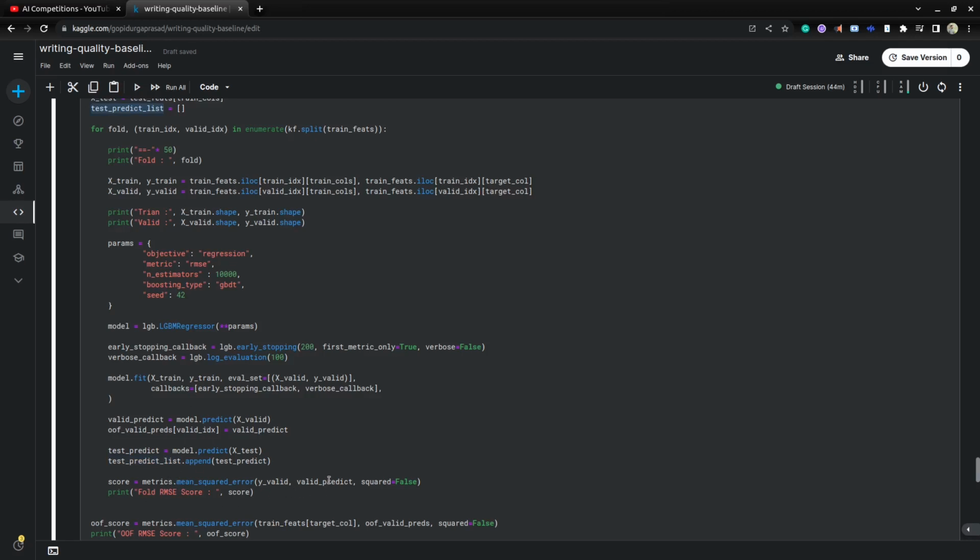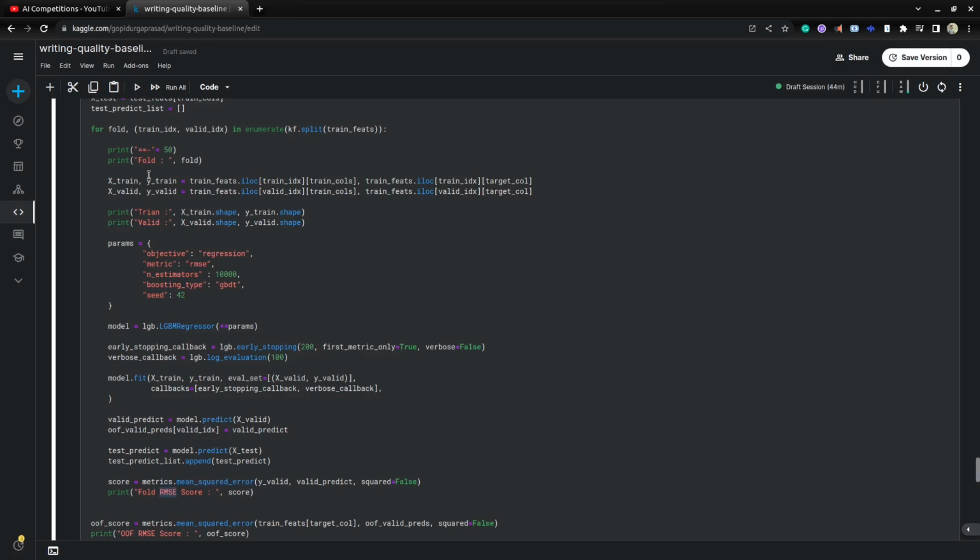Once we have the validation predictions from the model, based on the validation predictions and y valid, the true validation labels, the true validation targets we have, I'm using the scalar metric function. Mean squared error with squared equal to false will return the root mean squared error.